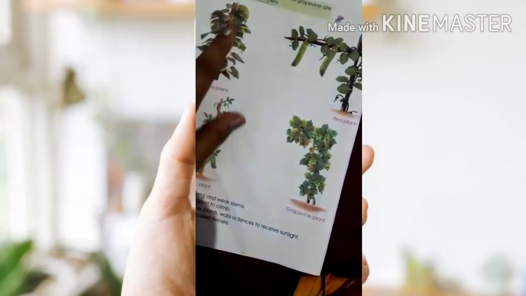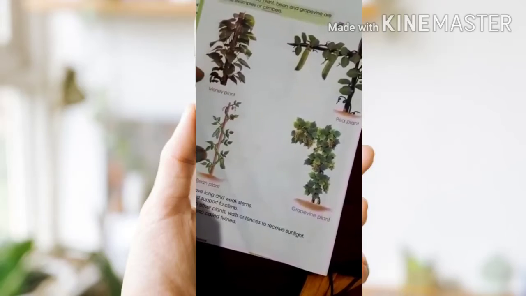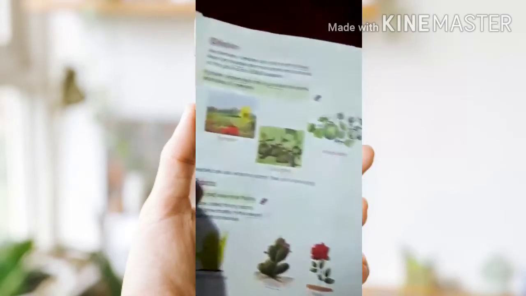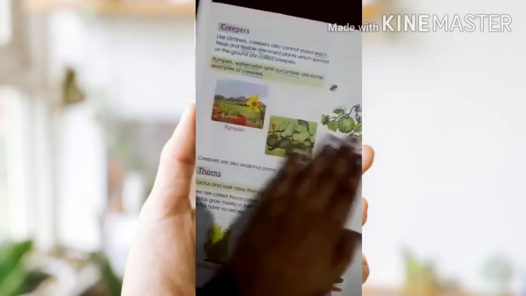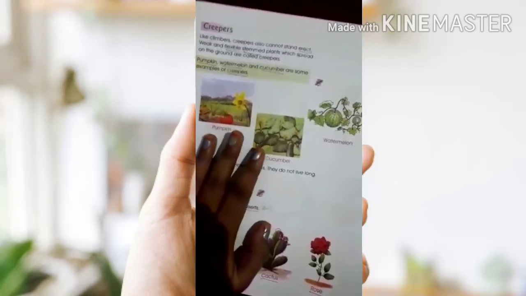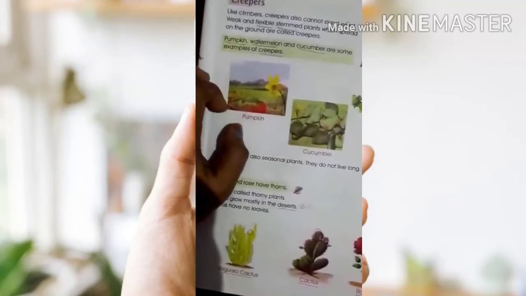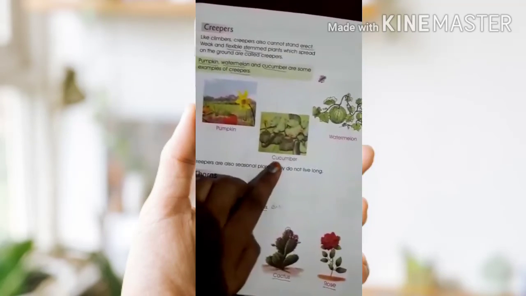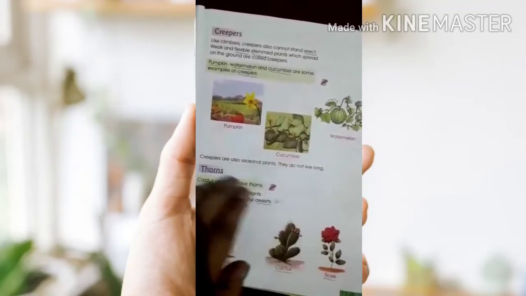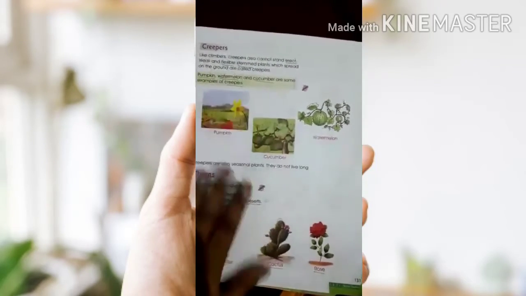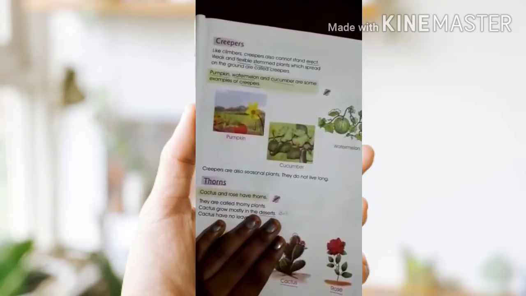I said climbers need support and grow on a stick, on the wall or on the fences. But these plants grow only on the earth, only on the ground, Nana. Examples are pumpkin, cucumber, watermelon. These plants are also called seasonal plants. These also do not have a long life.